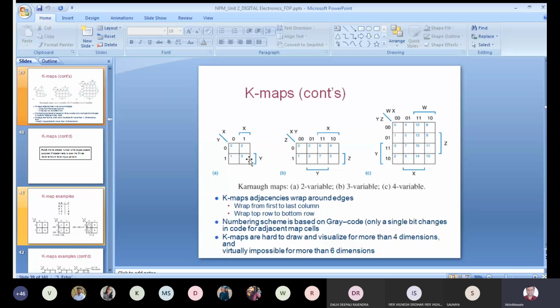And in your digital electronics, again only 2 types of concept are there, logic level 0 and logic level 1.